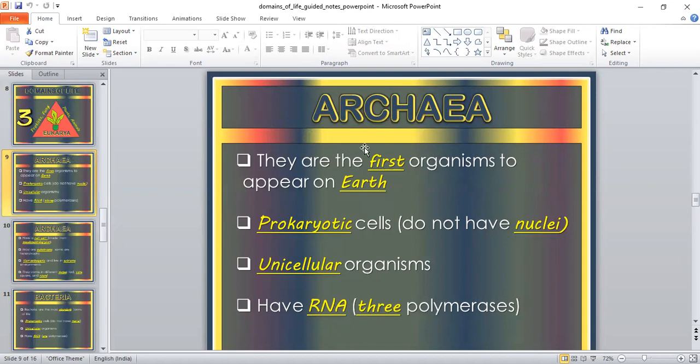They have prokaryotic cells which do not have a clear visible nucleus. They are unicellular in nature because all their functions are conducted by one single cell, and so the cell is known as the basic unit of life.